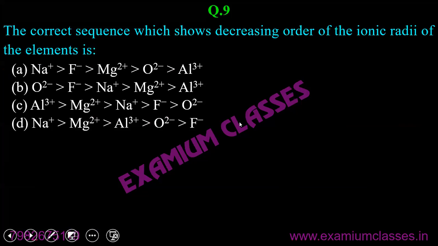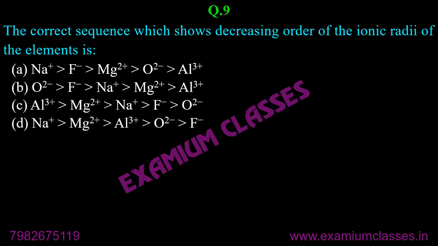Next question. The correct sequence which shows the decreasing order of the ionic radii of the elements is, same question asked again. Everyone should give me the answer very quickly. Shashwat, Arohi, Ashi, correct. Karan, Vandana, correct.